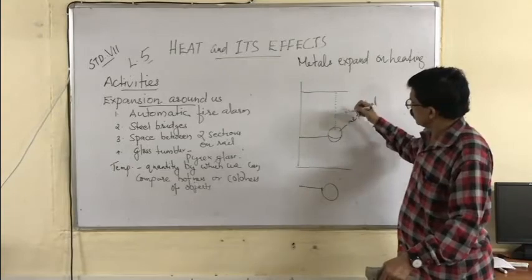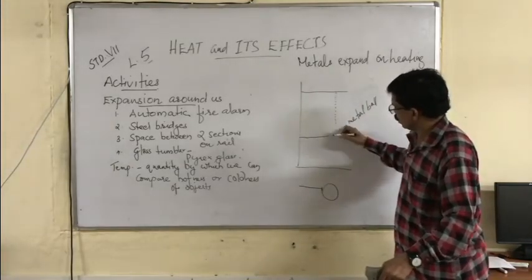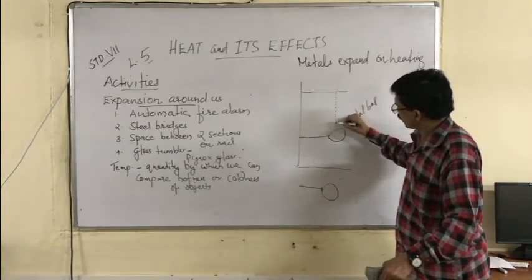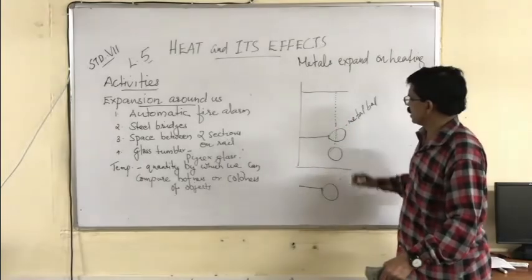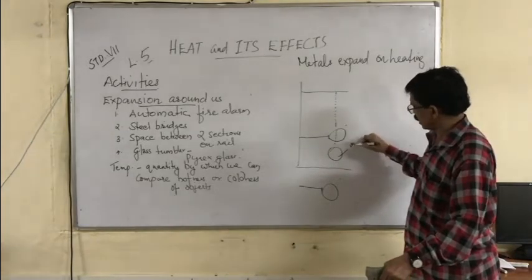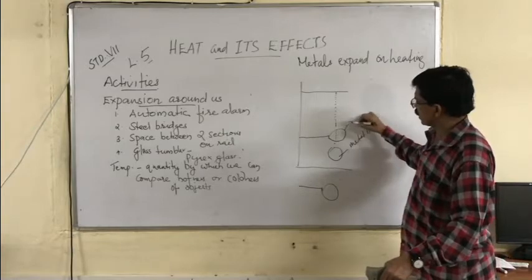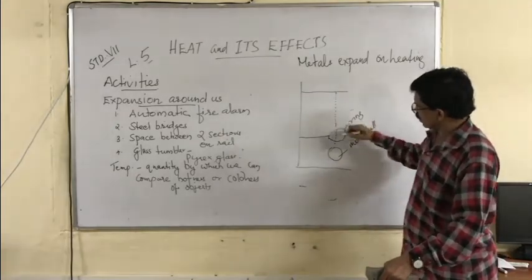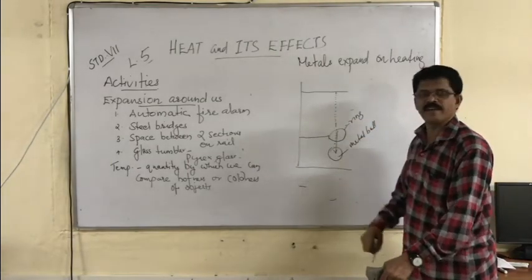Before heating, the metal ball can easily pass through the metal ring. This is the metal ball, and this is the ring. Now, the metal ball can easily pass through the ring before heating.